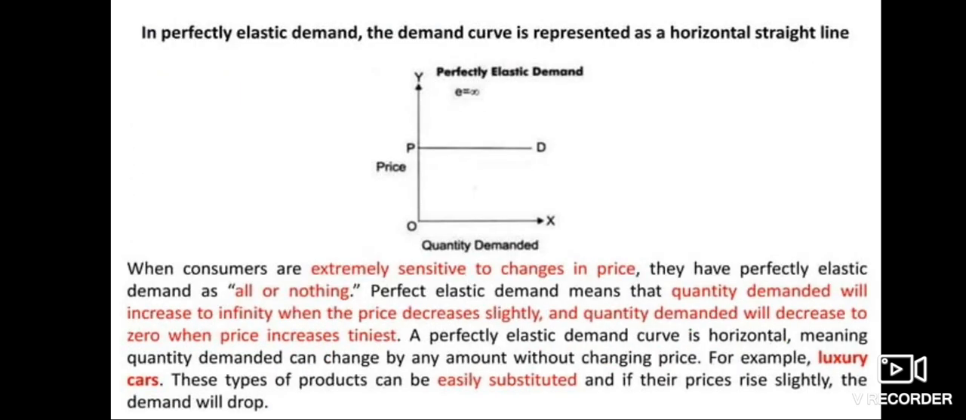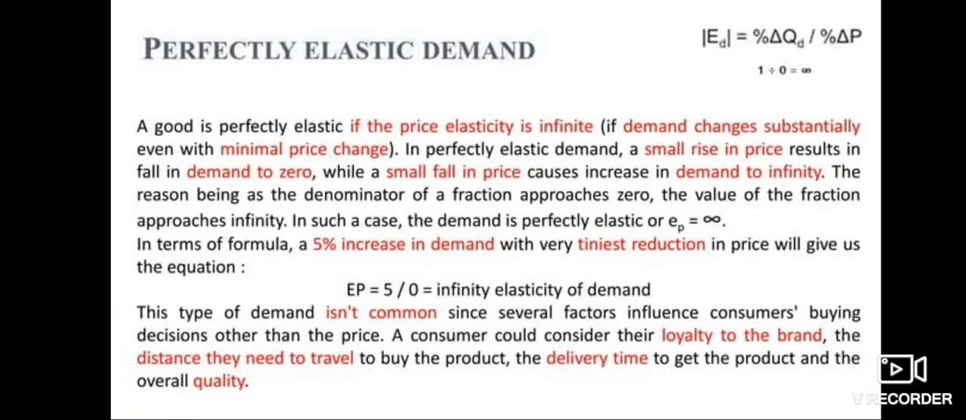In perfectly elastic demand, the demand curve is represented as a horizontal straight line. When consumers are extremely sensitive to change in price, they have perfectly elastic demand, all or nothing. Perfectly elastic demand means that quantity demanded will increase to infinity when the price decreases slightly, and the quantity demanded will decrease to zero when the price increases by the tiniest amount. A perfectly elastic demand curve is horizontal, meaning quantity demanded can change by any amount without changing price. For example, luxury cars. These types of products can be easily substituted, and if their prices rise slightly, the demand will drop.